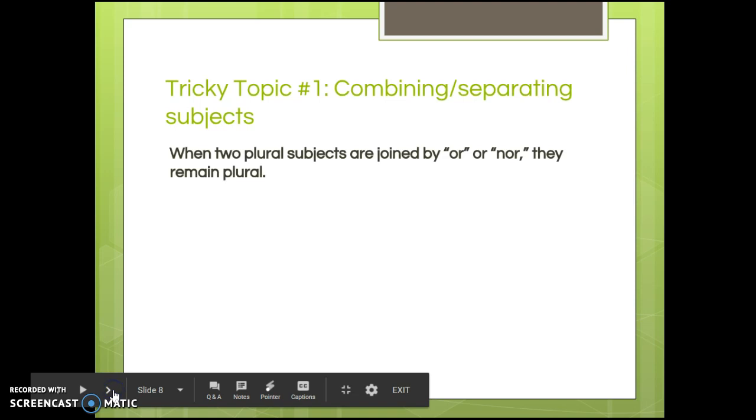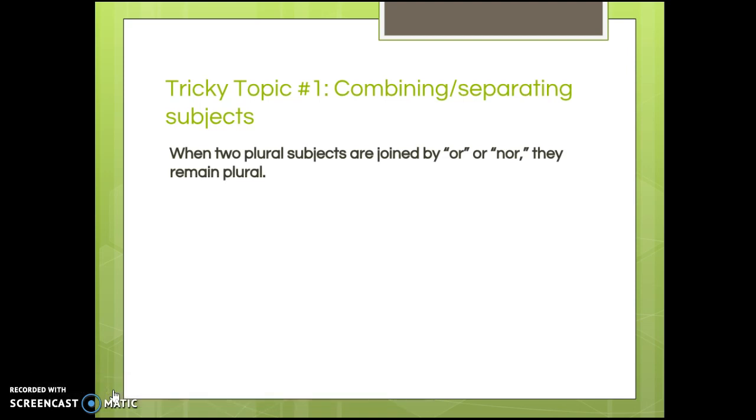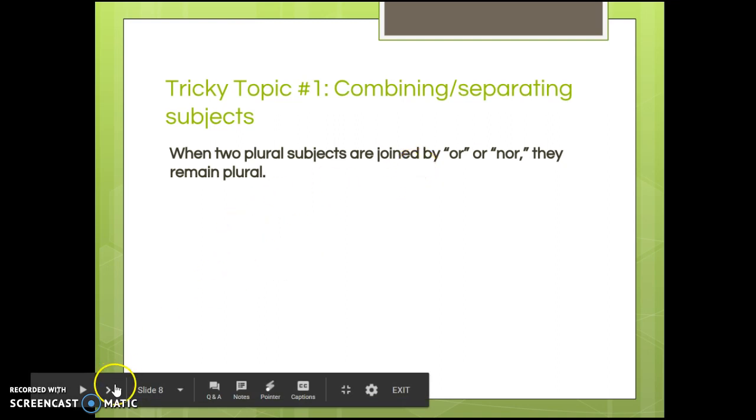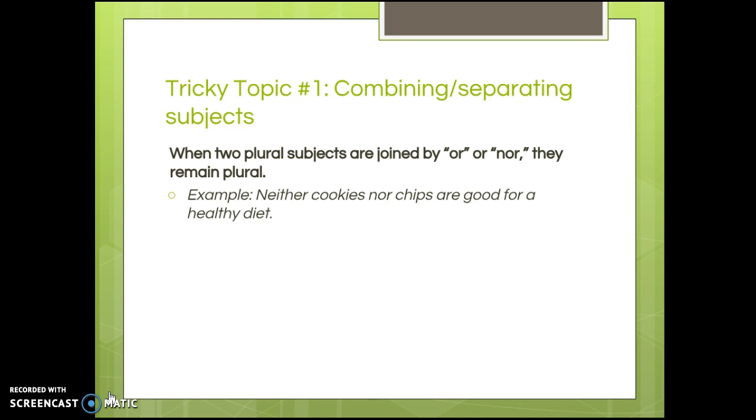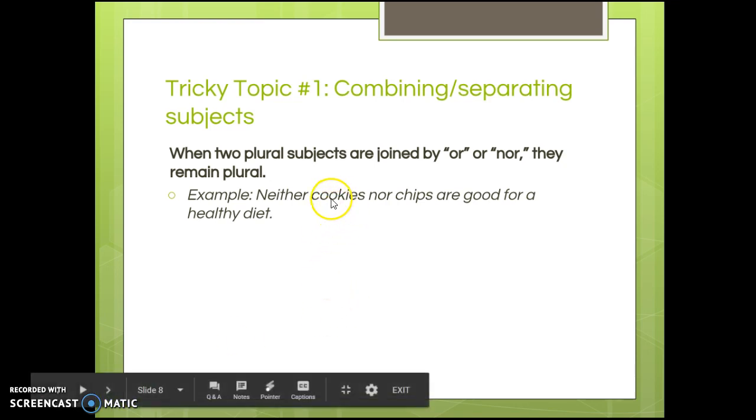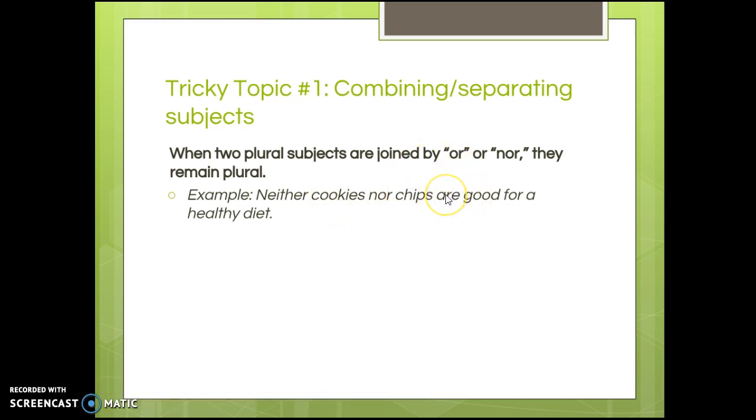Okay, so the second part to this first tricky topic is that when 2 plural subjects are joined by or or nor, they remain plural. So for example, neither cookies nor chips are good for a healthy diet. So cookies, chips, both plural, and then we need a plural verb there, are. Take a second and pause the screencast and do the your turn examples on your own.